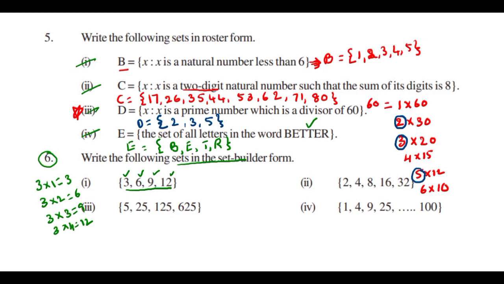So how to write this one in the set builder form? Just write curly bracket, and in this you write x such that x is equal to multiples of 3. That means multiples of 3 is something we are going to take like 3n, small n. Okay, what is n here? Give a comma here. And what is n? n starts with 1. You observe in this, n starts with 1, 2, 3, 4 like this. Okay, this is n here.